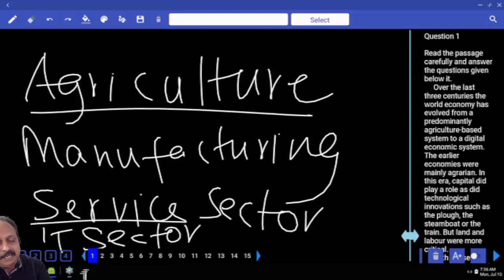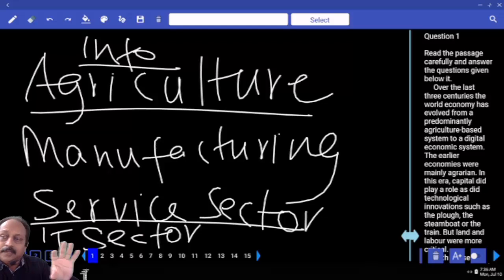Coming to service sector, your brain is the most important thing, especially when it comes to IT sector, and these are known as knowledge-based economies. Today we are dealing with knowledge-based economies, and the most important product is what? Information. Information, complete word, that's a separate word. Info, also a complete word. Don't think it is a short form of information. You can say info or information.